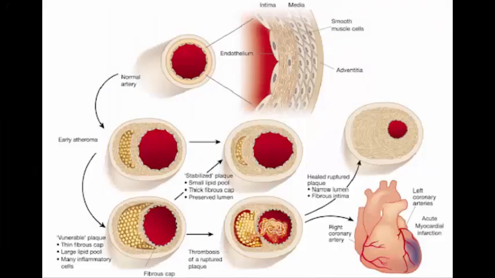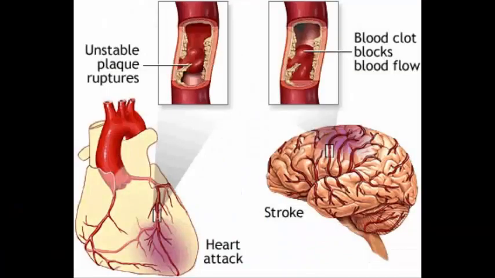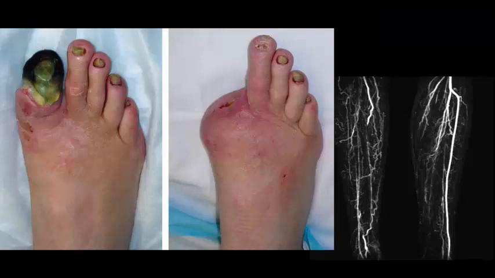Atherosclerosis is a progressive inflammatory disorder of the arterial wall that is characterized by focal lipid-rich deposits of atheroma. Atherosclerosis can affect any artery in the body. When it occurs in the heart, it may cause angina, MI and sudden death, in the brain, stroke and transient ischemic attack, and in the limbs, claudication and critical limb ischemia.